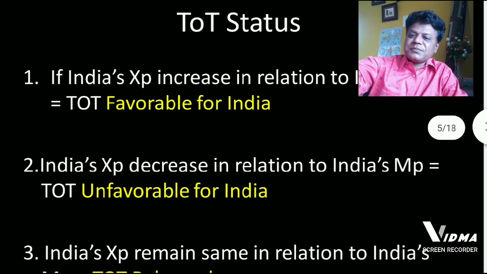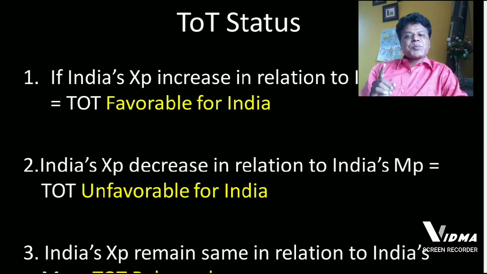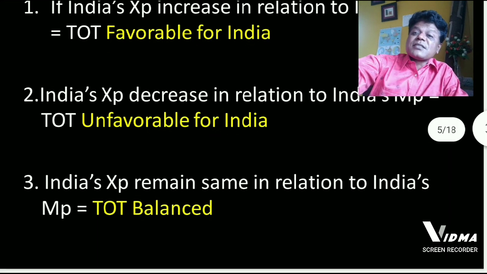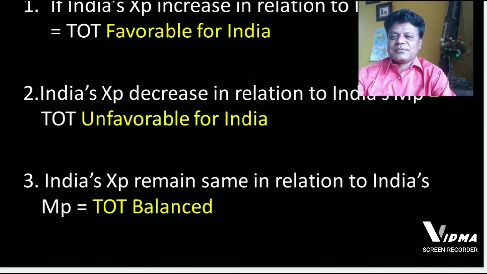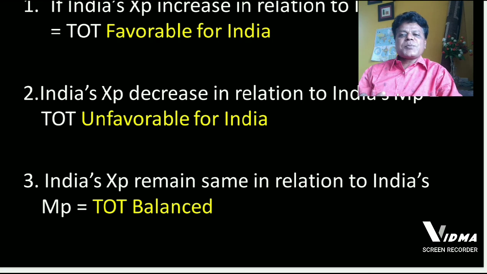Second situation, if India's export prices decrease in relation to India's import prices, then the terms of trade are unfavorable for India. There is a third possibility, which is a rare possibility in case of terms of trade. What is that? If India's export prices remain the same in relation to India's import prices, then we say terms of trade are balanced.